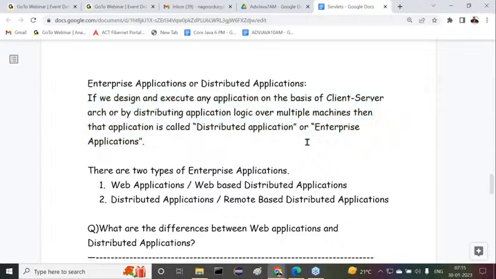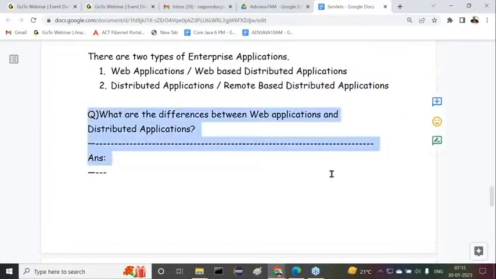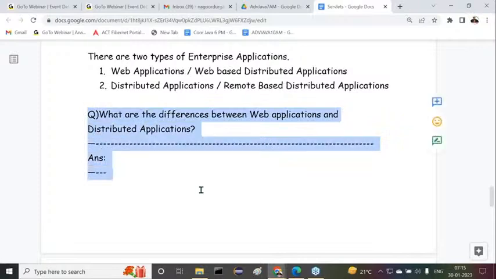There are two types of enterprise applications or distributed applications. One is web applications, in other words web-based distributed applications, and the second is remote-based distributed applications. Then immediately we have a question: what are the differences between web applications and distributed applications? Now we are getting this question clearly.